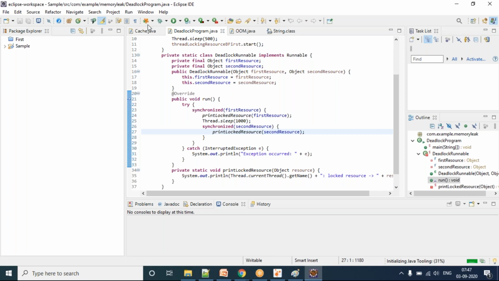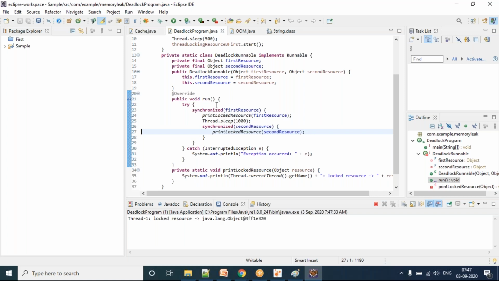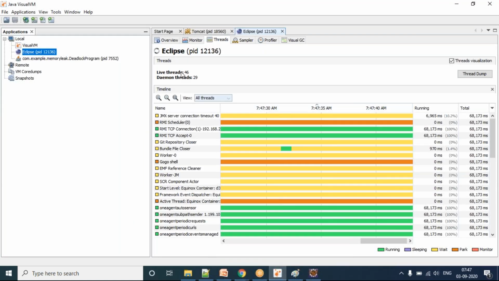So when we are going through our course journey, I will be explaining how Eclipse is integrated with URKit and then how to do the profiling. And this is for your JProfiler integration. I will also show you how Eclipse is integrated with JProfiler. That also we will be doing. For now, I'm simply executing my program, which is a deadlock program. Okay, if I go here,